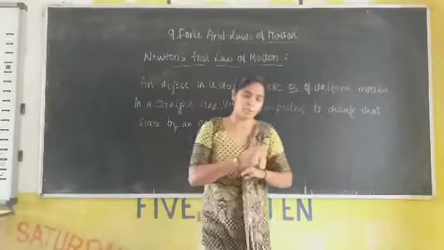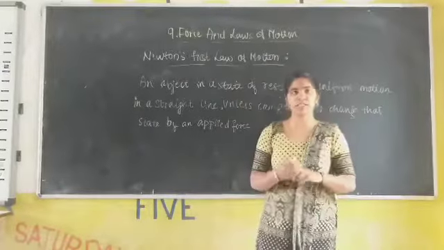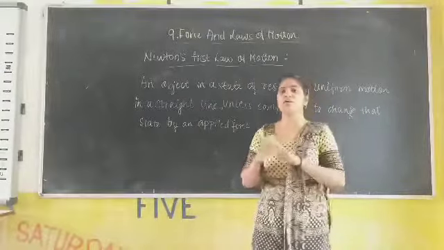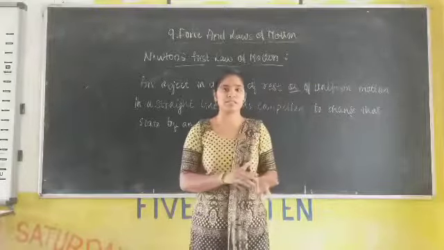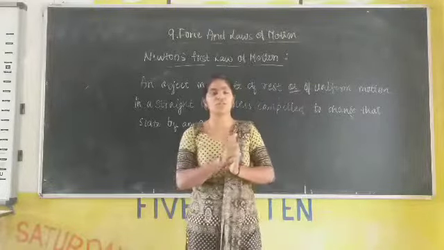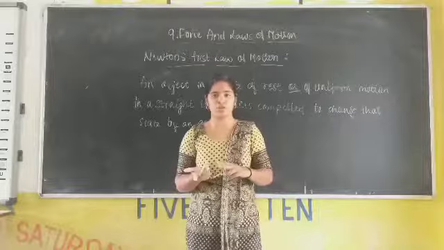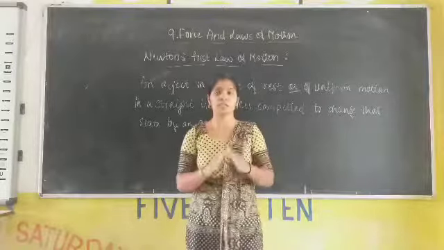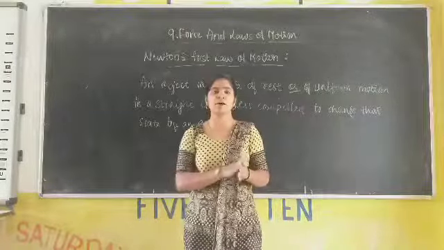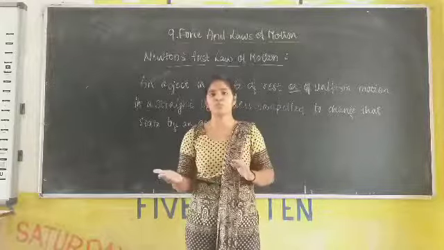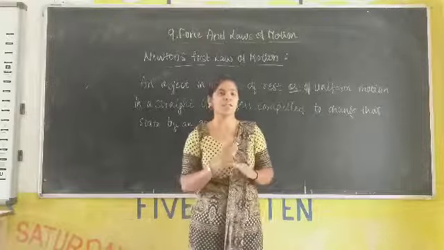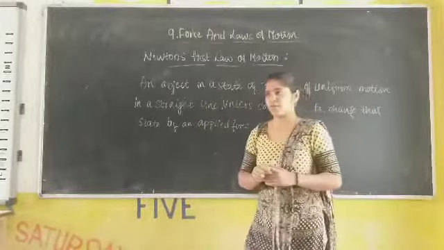The opposition offered to the object is air resistance and friction. When there is air resistance and friction, the object will not move in a uniform motion. If there is no air resistance and no friction, then the object will be in continuous motion unless we apply an external force to that object.